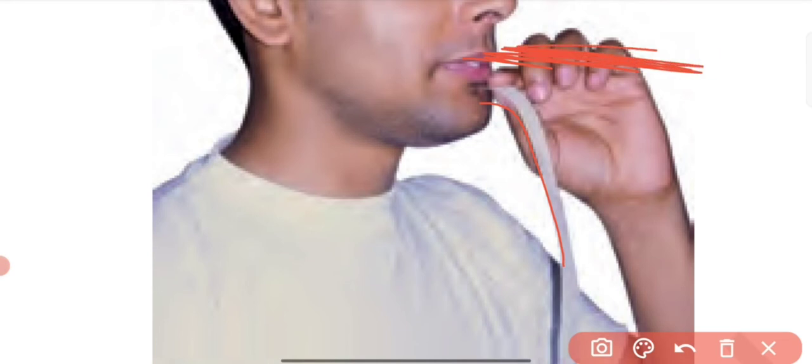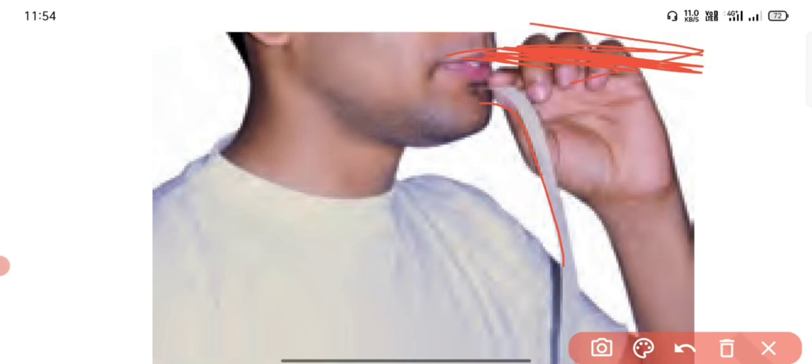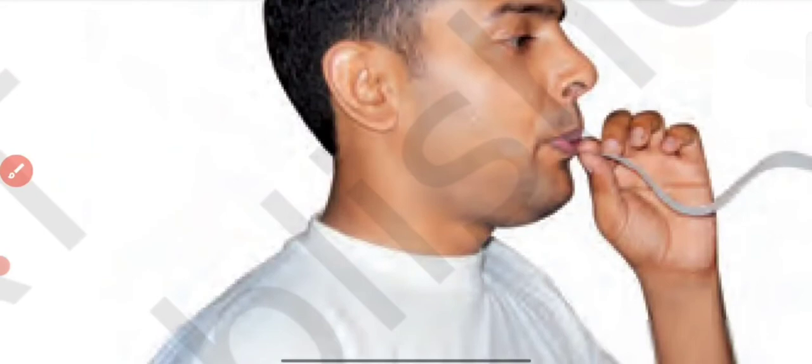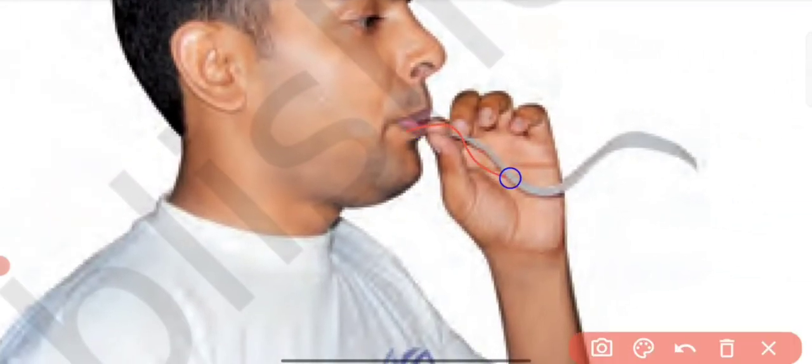Whatever air is blowing over the upper portion of this paper will reduce the pressure here. And whenever the pressure is reduced here, the air present at the lower side will move the paper upward. In that way, the paper will start flickering like this. It is just because whenever fast moving air is blowing, it reduces the pressure, and the air at the lower side will push the paper upward. That is the reason it starts flickering.